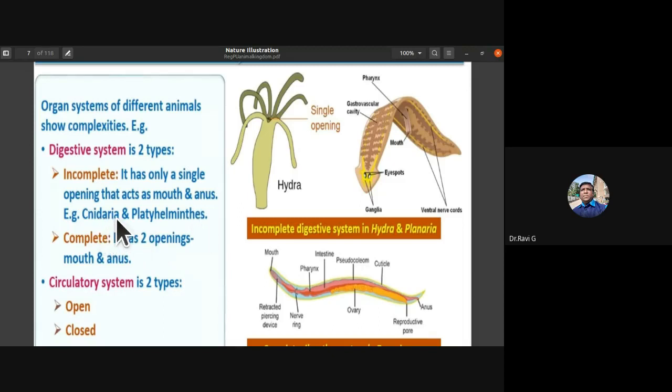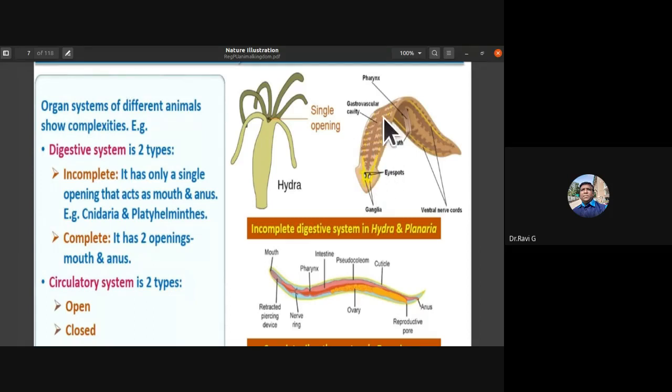Example, Cnidaria. Cnidaria is nothing but coelenterates. And Platyhelminthes, the flatworms. They have a single opening which acts both as mouth and anus. Such a digestive system we call an incomplete digestive system. Here they have given an example of Hydra and Planaria.